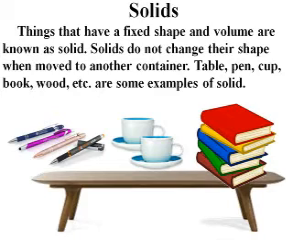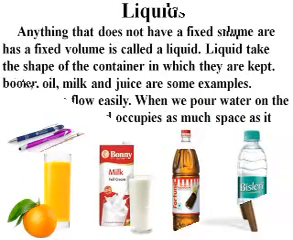So, dear children, things which have a fixed shape and volume are known as solids. Like you see, look at the book, stone, cup, pen, wood, table. These are all solids. They don't change their shape. So they have a fixed shape and volume.